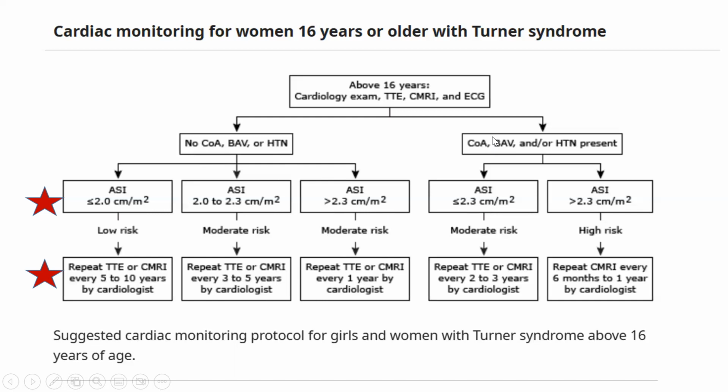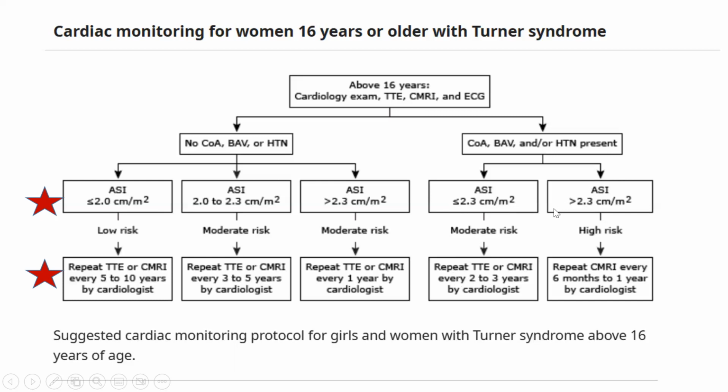On the other hand, if the patient had a coarctation of aorta or bicuspid aortic valve and or hypertension was present, then it becomes more complicated. In this scenario, even if ASI is less than or equal to 2.3 centimeters per meter square, moderate risk, and in this scenario, we should do the TTE every 2 to 3 years.